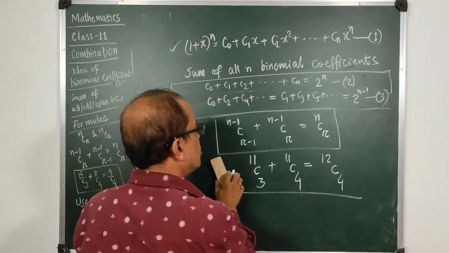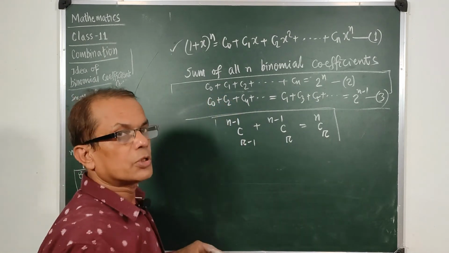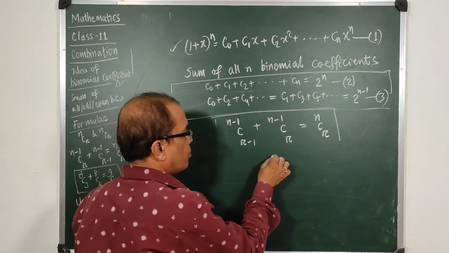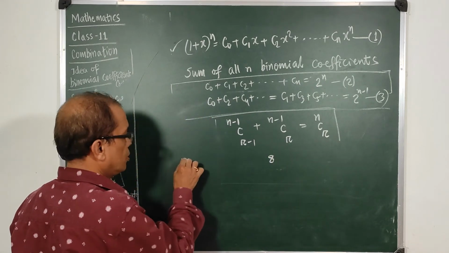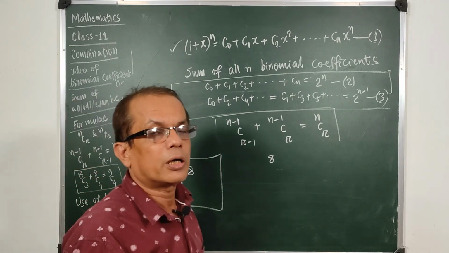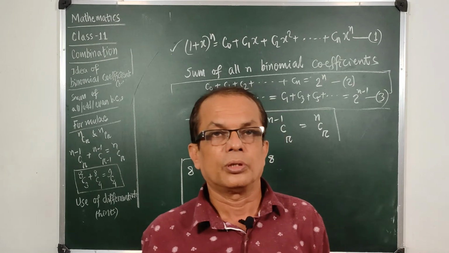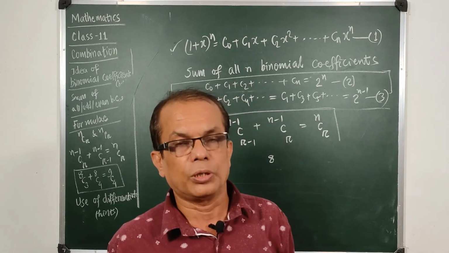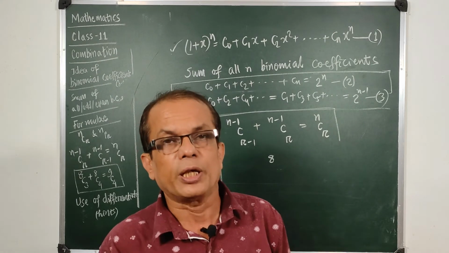Can we understand why it is so? Suppose you have 8 things to carry in a room. There are 8 things, and you have say 4 places, totally 4 ways to keep things.